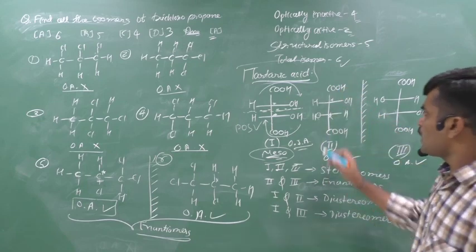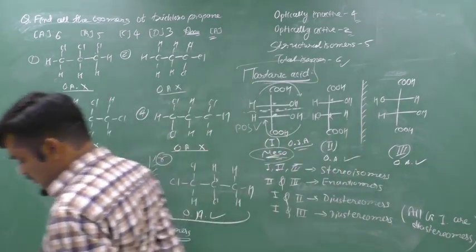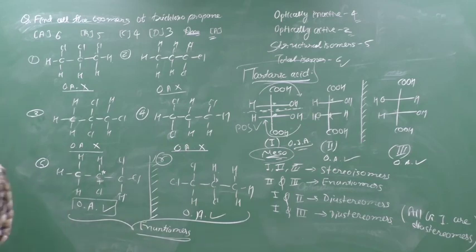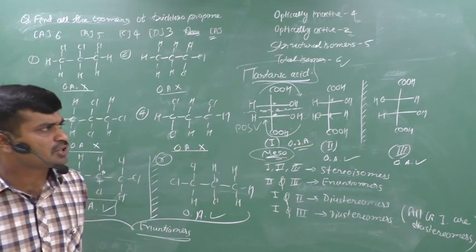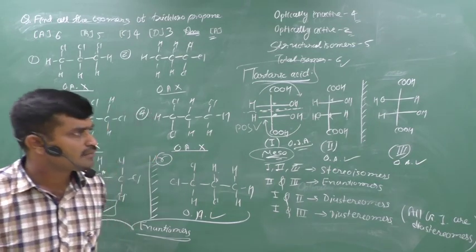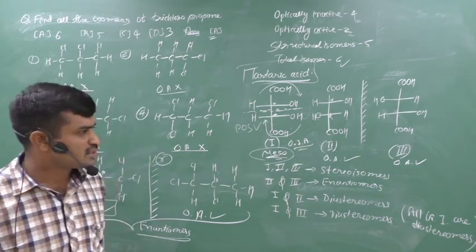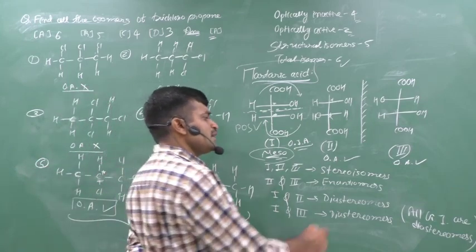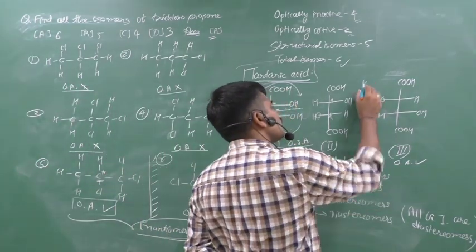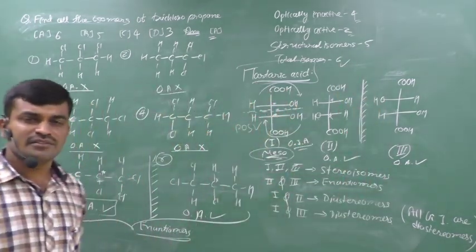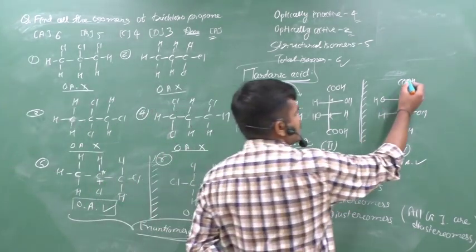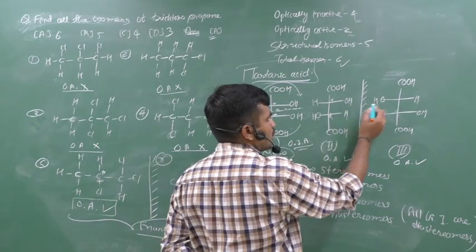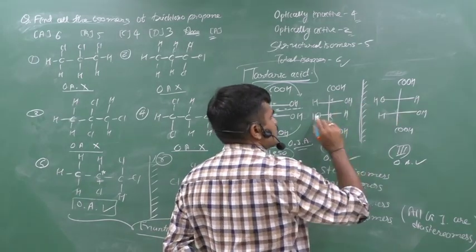If you pass the plane from the center, it cannot have a center of symmetry. Therefore, you can say that it cannot have a plane of symmetry and center of symmetry. Therefore, it is optically active. And if any compound is optically active, we can draw its isomer, which is its mirror image. Clear? Therefore, you can draw the mirror image: COOH, COOH, OH, OH, H, H and OH, OH.